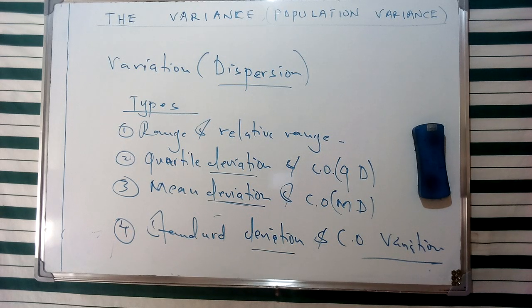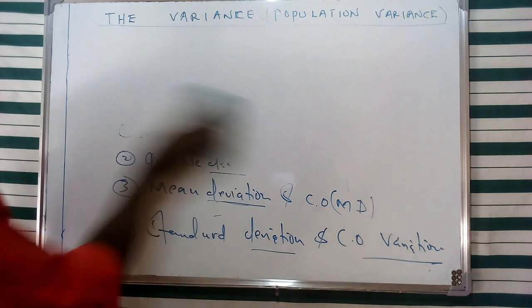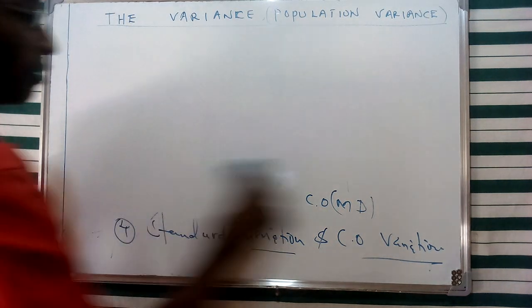And before we proceed, I'd like to remind us of a few terms which we had discussed in our previous video, whereby we had mentioned that we are going to come across various terms under the topic of statistics.